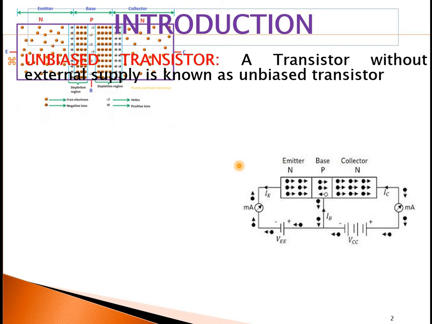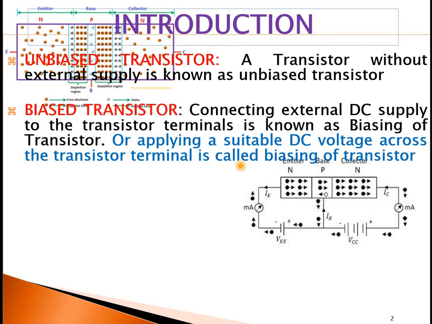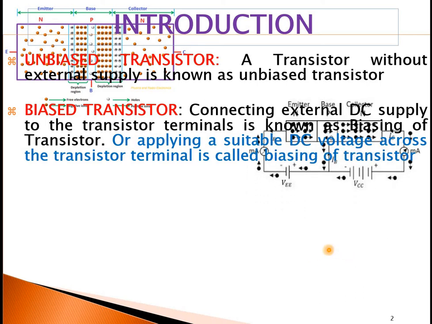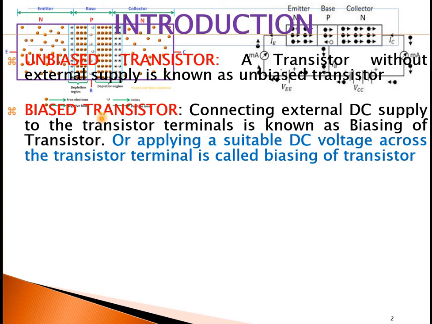Next, what is biasing of a transistor or biased transistor? Biased transistor means I have to connect a DC supply to the junctions, emitter base and collector base junctions. So I can define biased transistor as connecting external DC supply to the transistor terminals or applying a suitable DC voltage across the transistor terminal. Both the definitions are correct. So this is what is called as biasing of transistor. So these two are important terminologies.